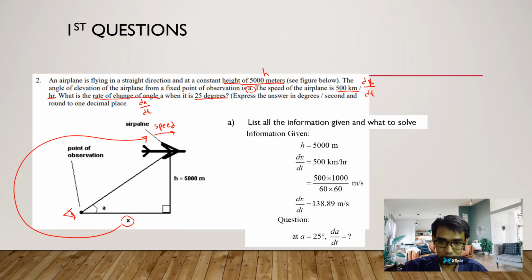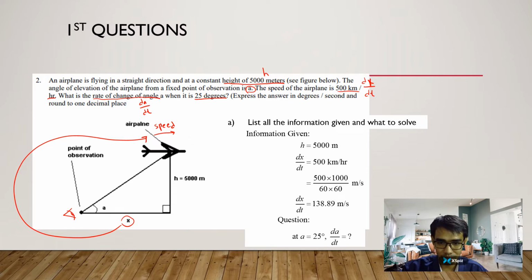Okay, for the question, at A, which is the angle, at A equal to 25 degree, what is the rate of change of A, dA over dt? What is the rate of change dA over dt? So we know what question 1 is, and now the steps to solve question 1.